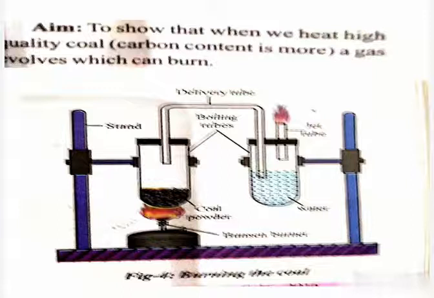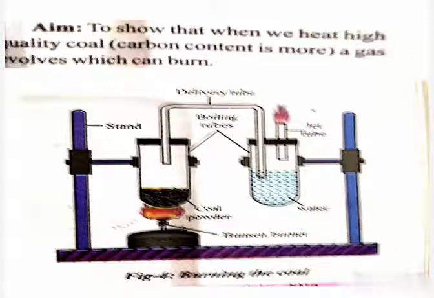Close the open end of the tube with a rubber cork and connect it to another boiling tube which is partially filled with water and fixed to another stand, with the help of a U-shaped delivery tube as shown in the figure. So here, 2 boiling tubes are there now. In the first boiling tube, take powdered coal, fix that boiling tube to the stand shown on the left side, and close it with a single hole rubber cork.